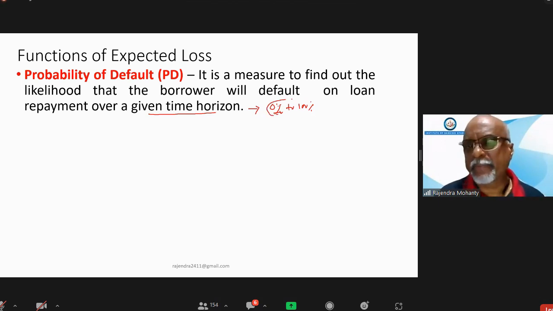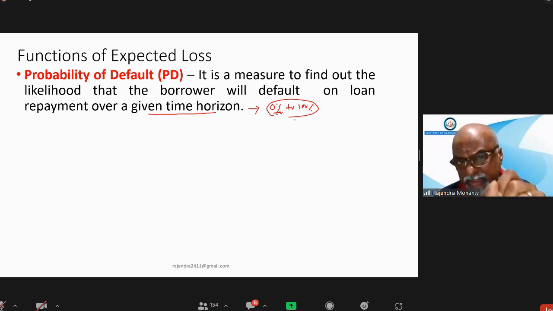This range of percentage depends on various factors regarding the borrower, like credit history of the borrower, economic condition of the country, the industry in which the borrower is doing the business, how is that market, performance of that industry.